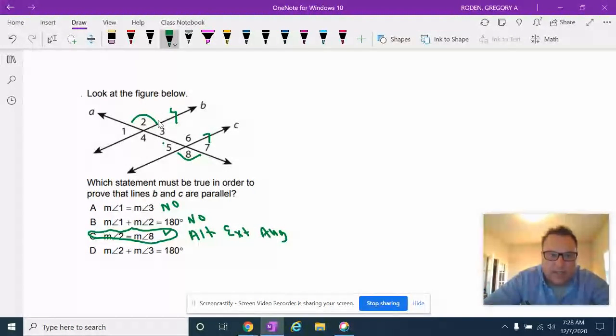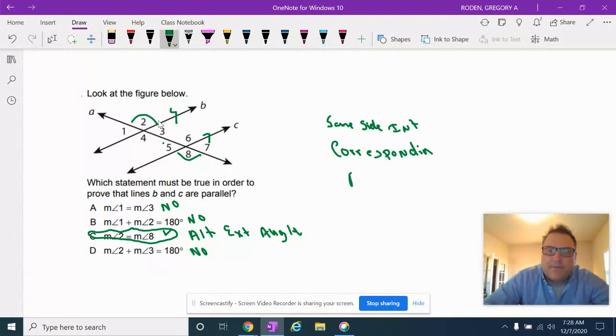Everything else I think is true statements, but it doesn't make the lines parallel. Just because it's a true statement, like a linear pair or a vertical, doesn't make the lines parallel. Okay, remember what makes lines parallel. We could have same side interior, we could have corresponding, we could have alternate interior, and we could have alternate exterior.